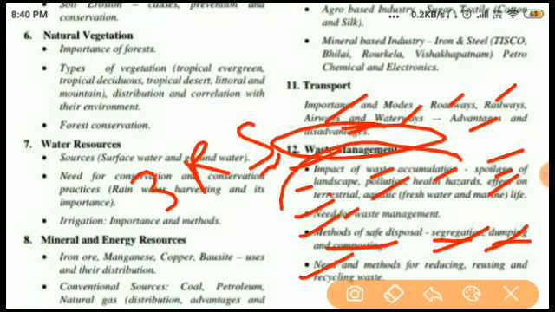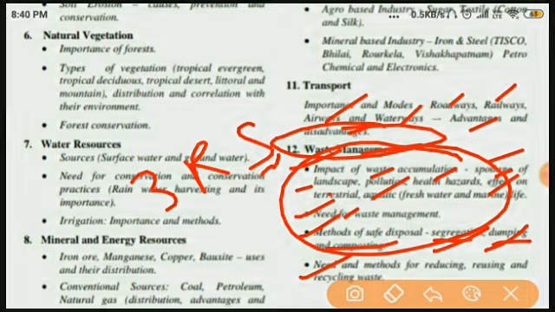Basically this chapter is also based on your general knowledge. How can we prevent pollution? These are very general questions. So I hope you understand. Basically this syllabus is very short, but you think that the book is very thick, the number of pages is very high, but it is completely based on your general knowledge and your awareness. If you are aware of your surroundings, if you are aware of all the things near you, then only you can write answers very easily. But still you have to study. So that's why I explained the syllabus.